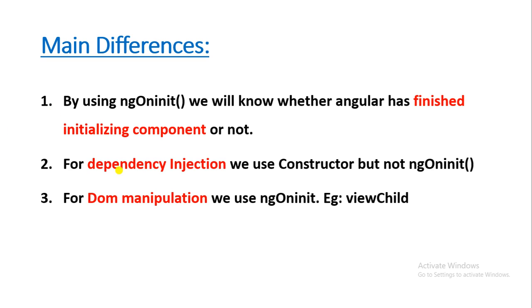And the next point is dependency injection. If you want to use dependency injection in a particular component, then you have to inject that in the constructor, but not in ngOnInit. If you want to use service calls like HTTP client, then you have to inject that in the constructor. And if you want to use router for doing navigation, then you have to inject that in the constructor. If you inject that in ngOnInit, you will be fed up with errors.